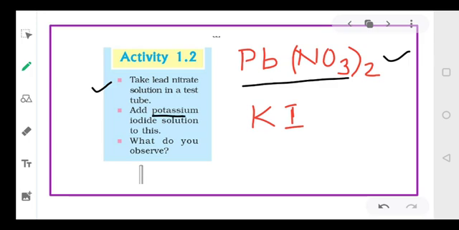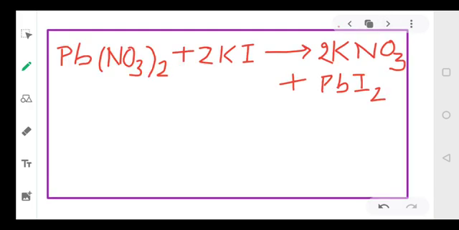Second, we will add potassium iodide. What is the formula of potassium iodide? KI. Now we will mix both of them, right? So when we mix lead nitrate plus potassium iodide, we will observe the formation of potassium nitrate and lead iodide.